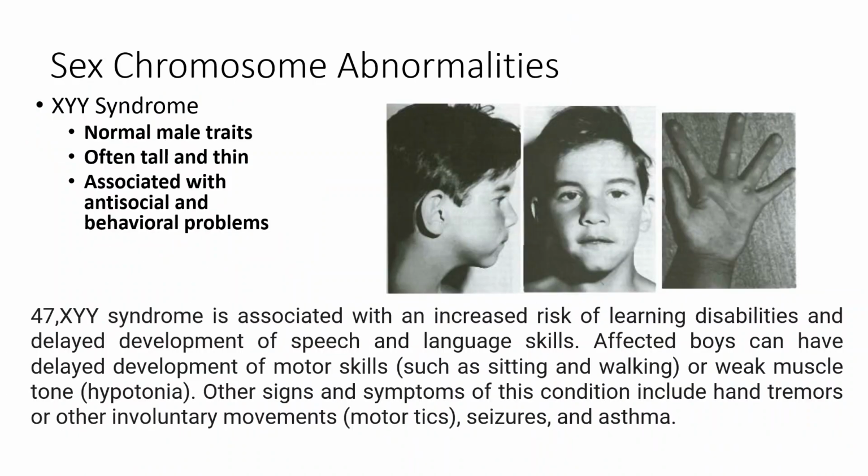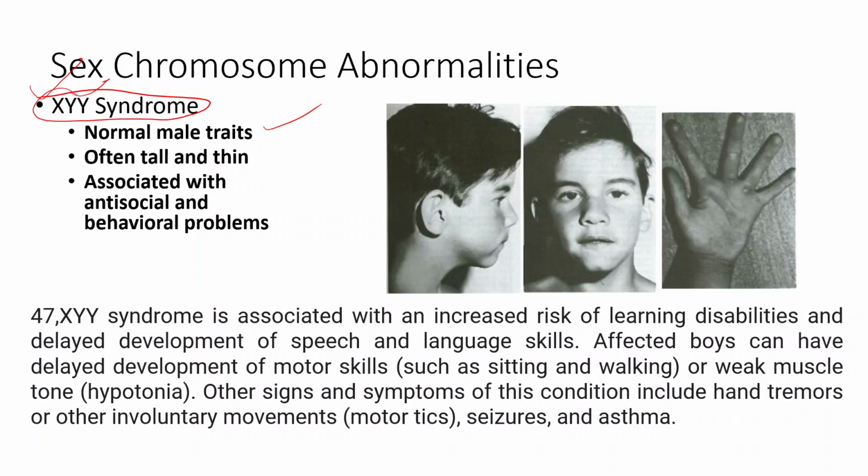There is one more abnormality, and this abnormality is also important in forensic science, known as XYY syndrome. In this XYY syndrome, one X chromosome is there and there are two Y chromosomes. The individual, because it possesses X and Y chromosomes, will appear as a male. Normal male traits will be observed,